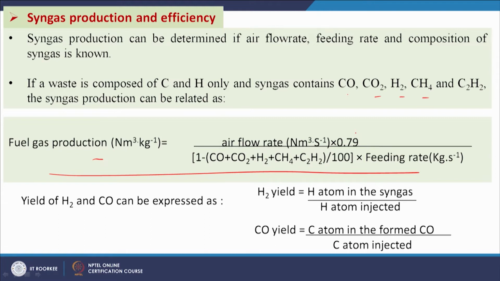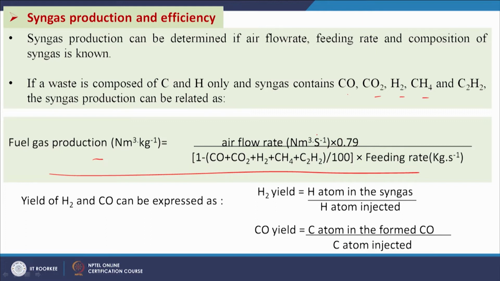That nitrogen will be available in the fuel gas. So, what will be the rate of fuel gas? That rate into the nitrogen fraction in the fuel gas, which is 1 minus the sum of these gases divided by 100, is the fraction of nitrogen present in it. Then per unit feed rate, we can get the fuel gas production by this expression.